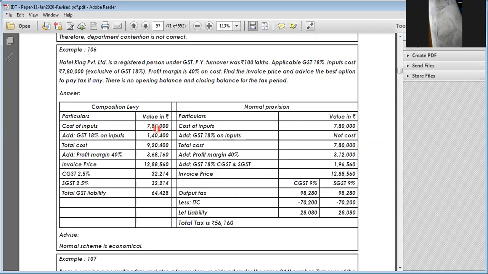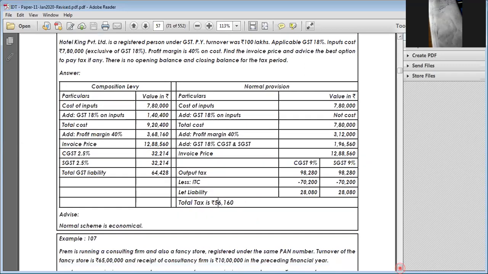Here, composition levy for the 7.8 lakhs: you have to add that 18% also, because this is not eligible for ITC. So you have to add it to the cost. Cost is 9.2 lakhs, and you put a 40% margin, giving 12.88. You have to pay 5% on that because you're running a restaurant business. So 5% is 64,000. But net of tax, what you are paying is 56,000, which is beneficial.